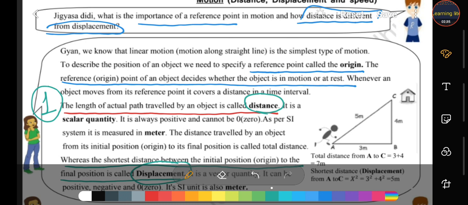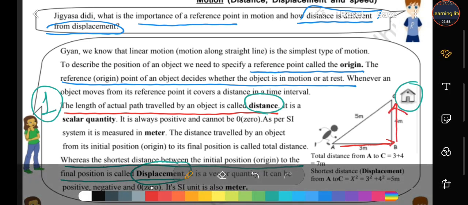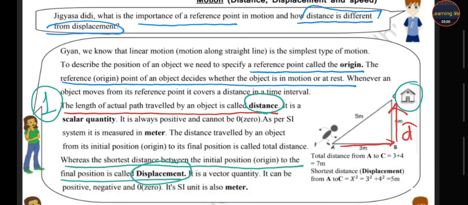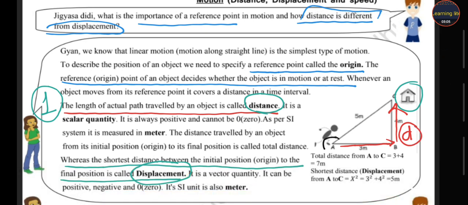Okay, that is your first point: actual path. For example, the picture is given on your right-hand side. There is a boy who starts his journey from A and has to reach his home. How? Firstly, he takes a long path. He travels from A to B and then B to C. So this is the total path, students. This is the longest path. This is called distance. And when he travels by a short path from A to C, that is known as displacement.